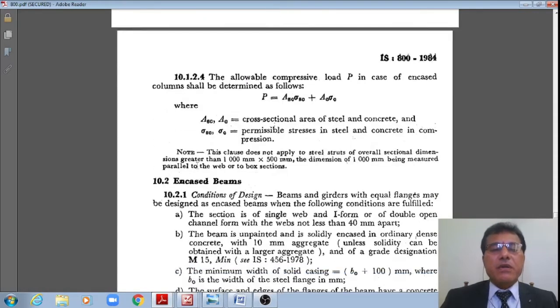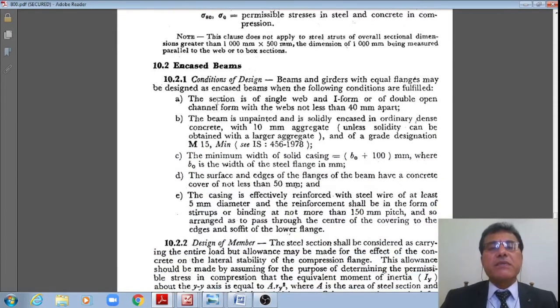Whereas coming to the beams also, the conditions of the design: the section is of single web or I form, or of double open channel form with the webs not less than 40 apart, right?